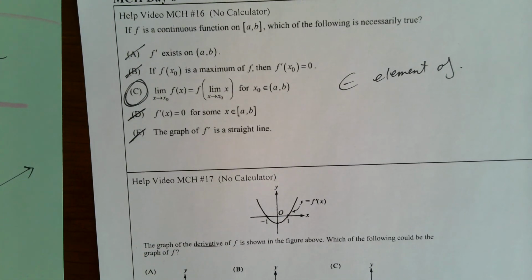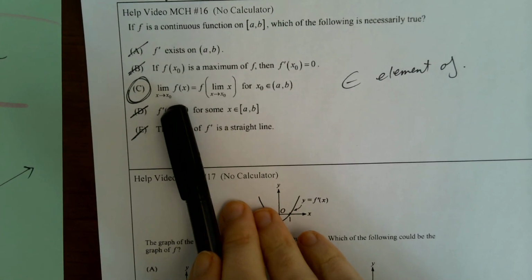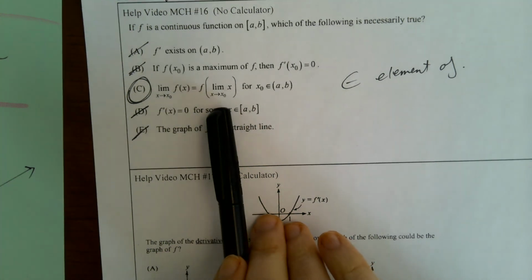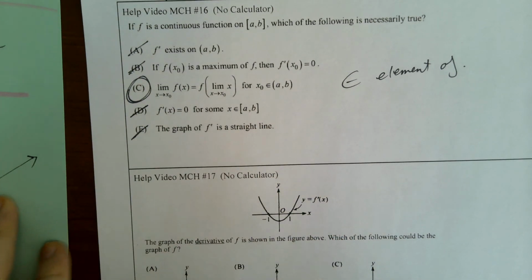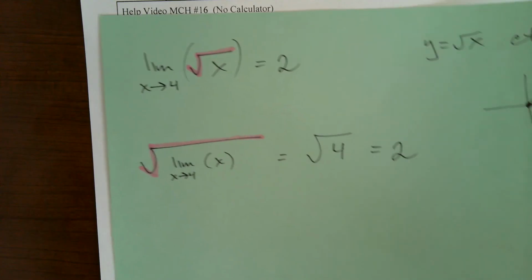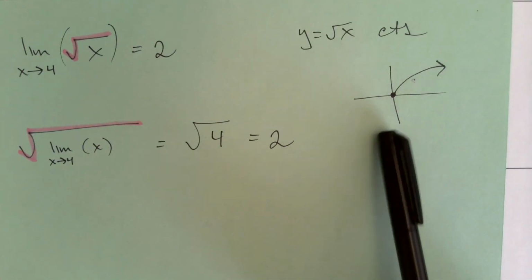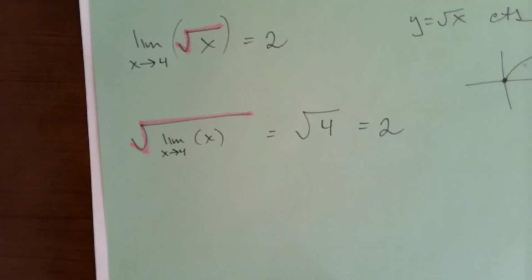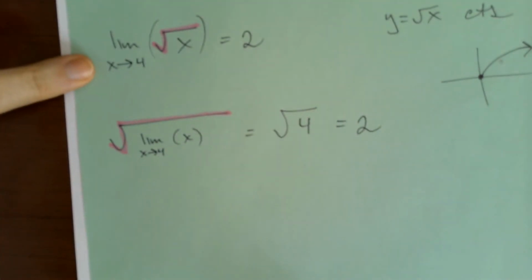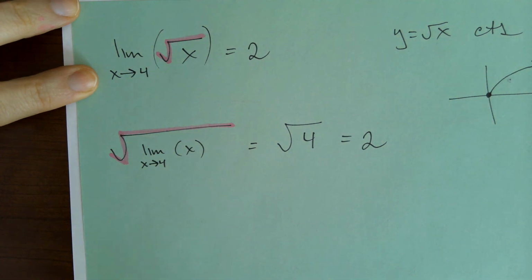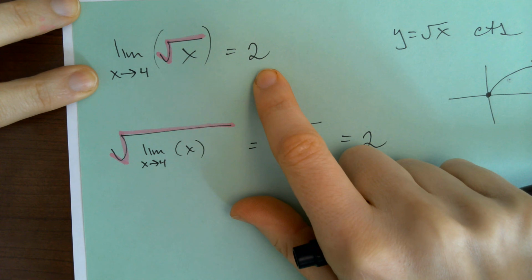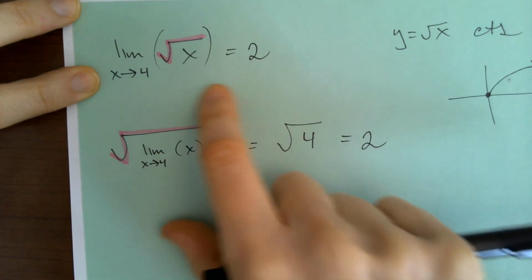All right, now let me show you an example of that. And this is actually a true thing. If you're taking the limit of a continuous function, you could put the limit inside of the function. We don't normally do this, but let me just show you an example. So radical x, that's a continuous function. This is the graph of it. Now, let me show you two things. If we do the limit as x approaches 4 of radical x, we get 2. You could do direct substitution, radical 4 is 2.